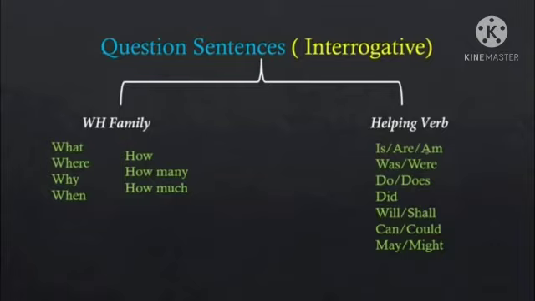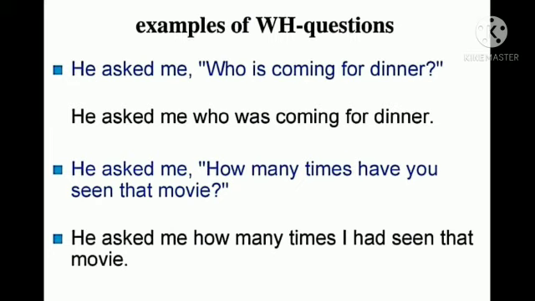Now, here is a chart showing the WH family and helping verb family. What, where, why, when, how many, how much. And the helping verb family is am, are, was, were, do, does, did, will, shall, can, could, may, might.